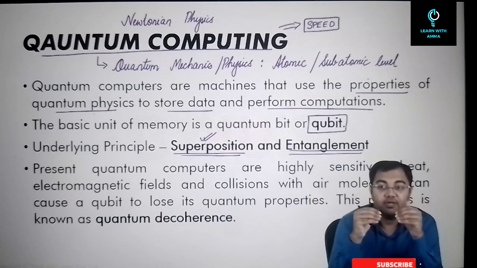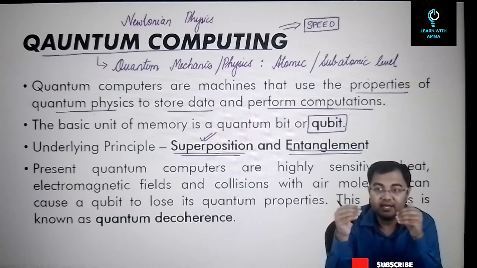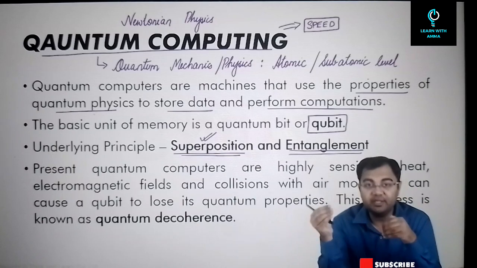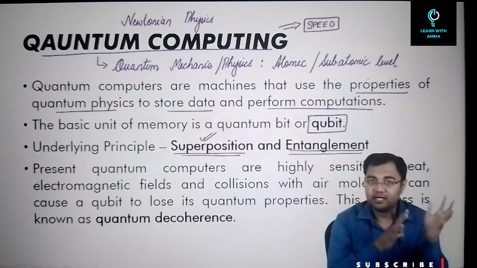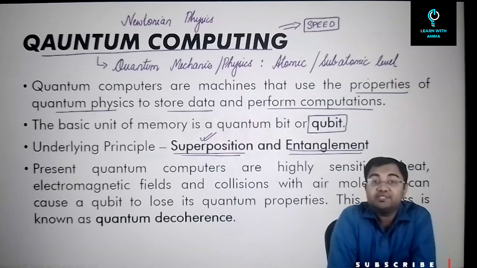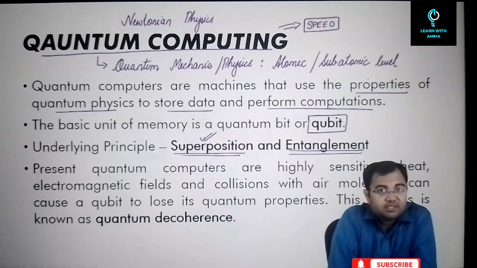So wherever you use quantum entanglement, it can make way for a hack proof communication system. Recently, a couple of years back, it was in the news that China for the first time has been able to build a hack proof communication system.